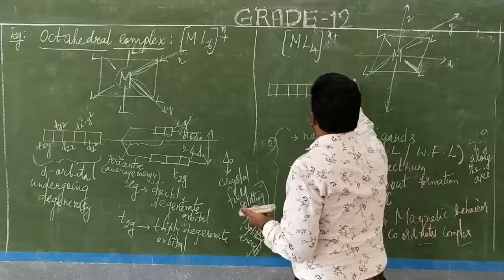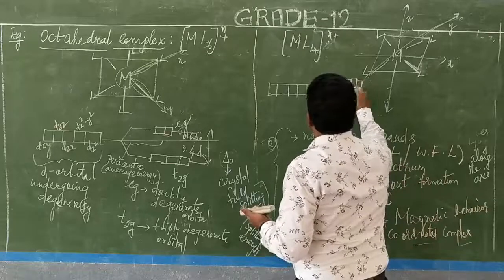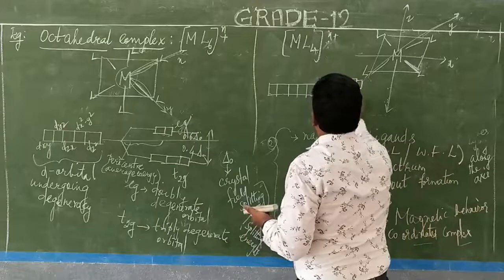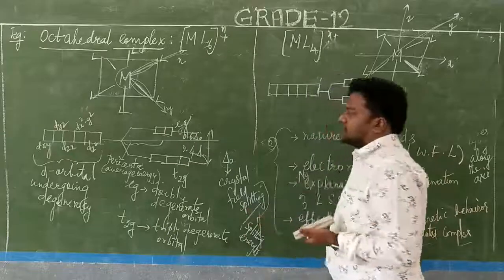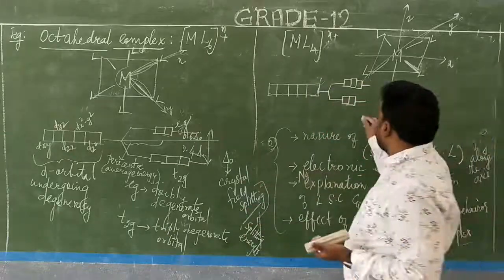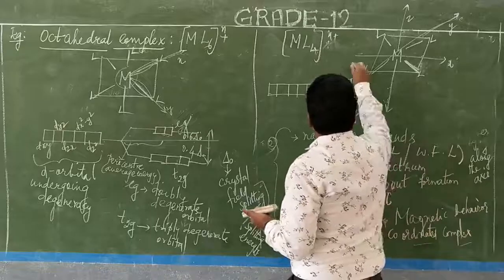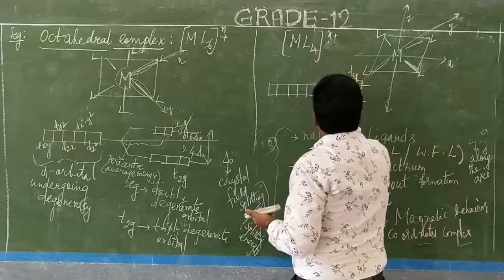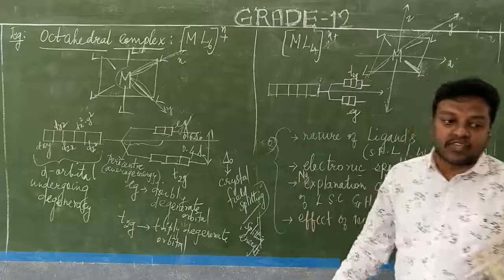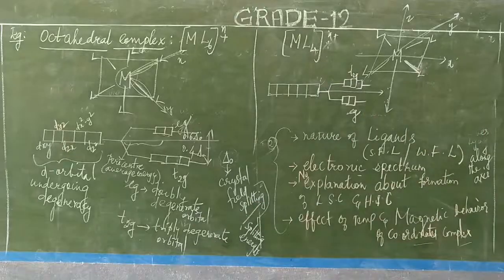The degeneracy will take place. Here it becomes 3 and here it becomes 2. Therefore, here it becomes eg and here it becomes t2g. So these are some of the changes happening, so you have to keep it in mind.